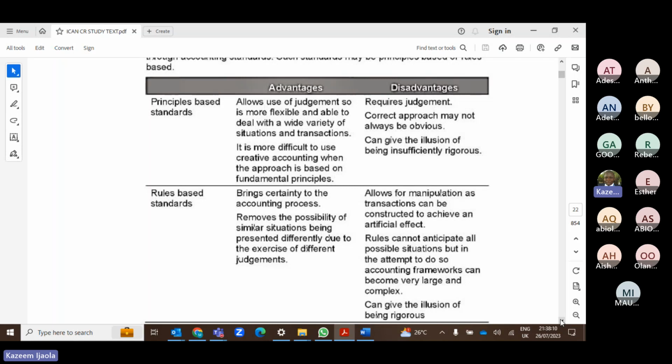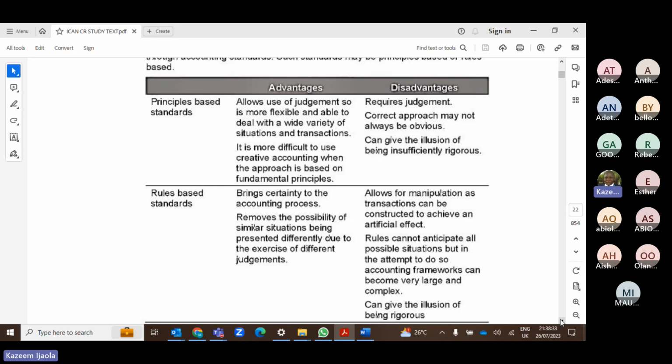Whereas under the principle base, you are allowed to use your own judgment. It is a little bit flexible. You can use your judgment to come up with a solution. But under rule base, you cannot use your own judgment. You must just follow the rule. If the rule states enter the canal, you have to enter that canal compulsorily. That is what rule base is.